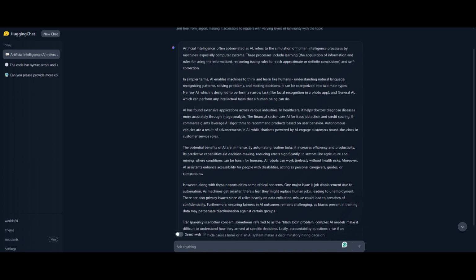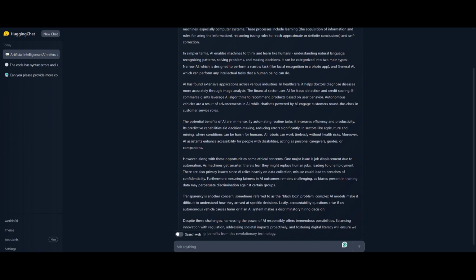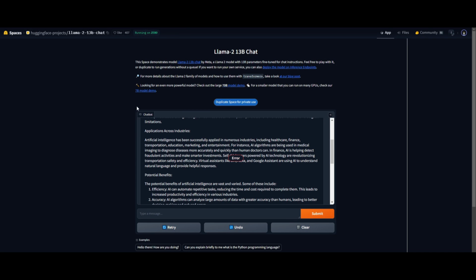Now, what I want to point out with MiniCPM's response is that it was able to effectively cover the core concepts of AI, including the definition, the application across various industries, as well as the potential benefits and ethical considerations. This is something that Llama 2 did, but not quite as thoroughly as MiniCPM.